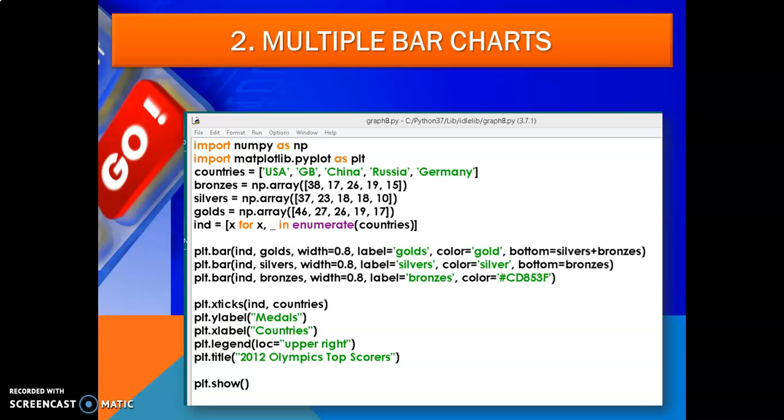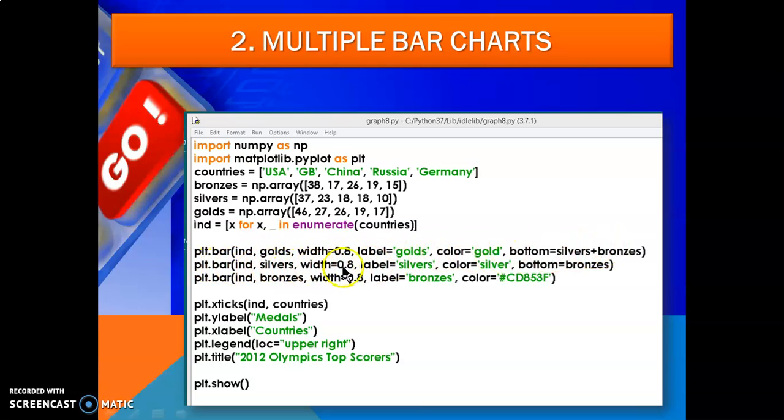So this is another example. Import numpy as np, import matplotlib.pyplot as plt. Here I am assigning the bronze color array values. Silver equals, it is assigning values. Gold equals np.array. So you have to do this practically. And plt.bar, here ind, gold, width, label, you can write simply, the width with the label.